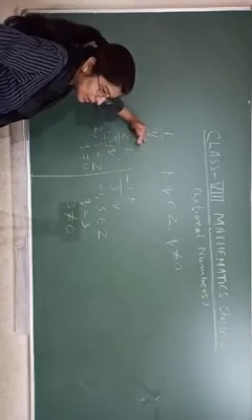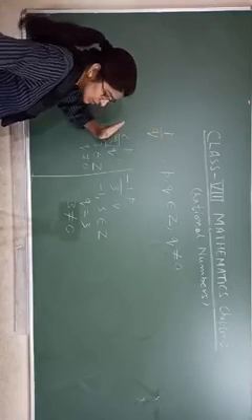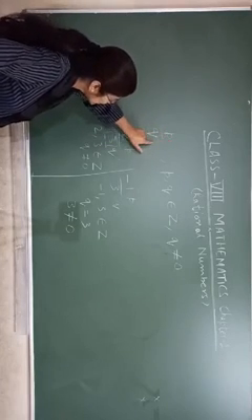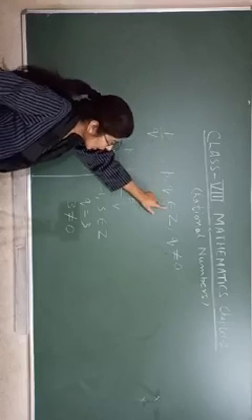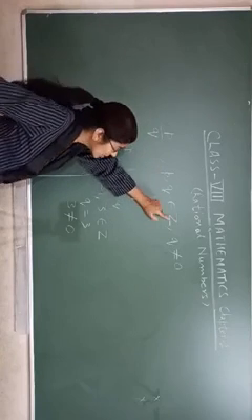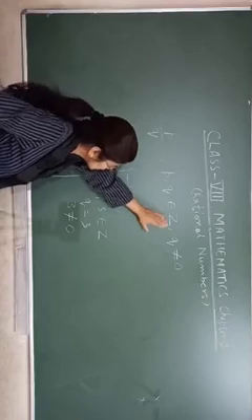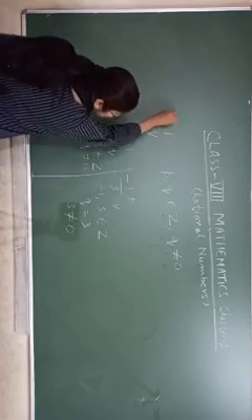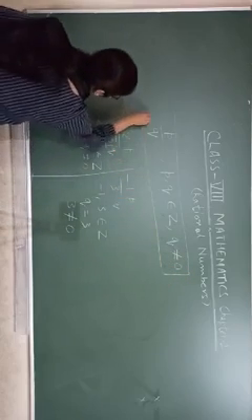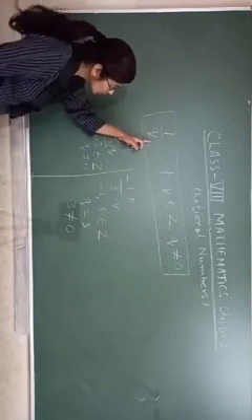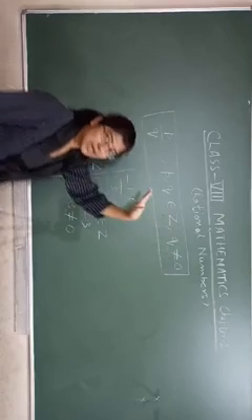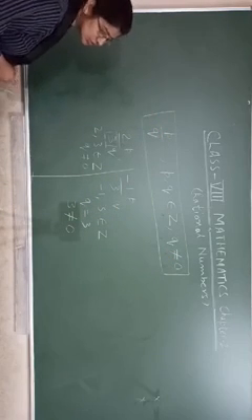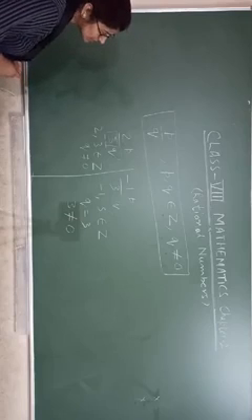So how will you define a rational number? Those numbers which can be expressed in terms of p upon q. What are p and q? P and q are integers, and q should not be 0. That is the main condition for being a rational number. Q should not be 0. P can be 0, but q should not be 0. So that is the definition of a rational number.